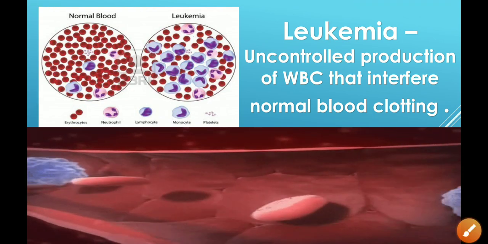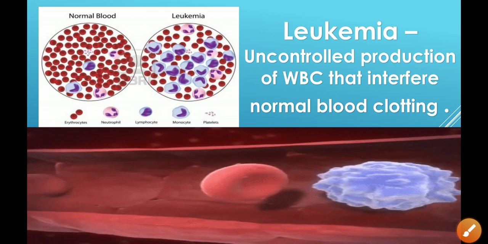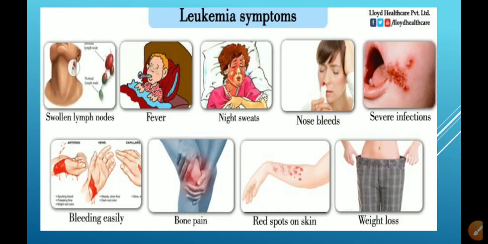As the WBC count increases, the RBC count decreases and the platelet count decreases. Now these are a few of the symptoms of leukemia. If you are suffering from leukemia, you can have swollen lymph nodes, meaning there can be swelling near your ear, and there can be pain. You may have fever. It's not necessary that you have a very high fever like 102 or 103. You may have a fever like 99 or 100, but you feel feverish every time. You may have night sweats at night. There could be sweating.